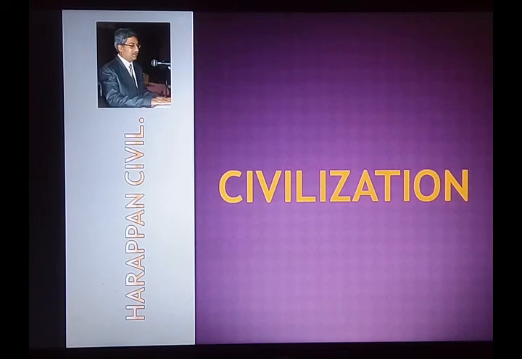Therefore, some of the characteristics of civilization include urban centers, agricultural development, irrigation and storage facilities, written language, standards of measurement, craftsmen and technology, social divisions, state government, and last but not the least, common religion and culture. All these things together define civilization.